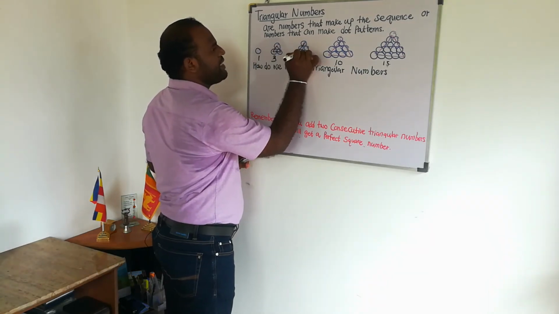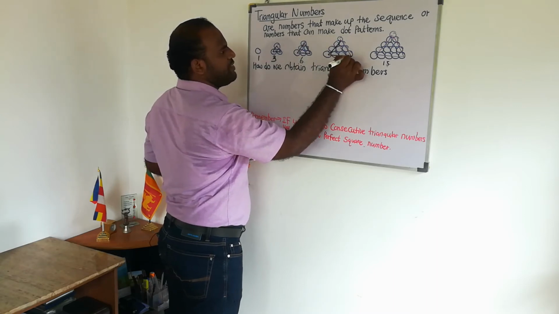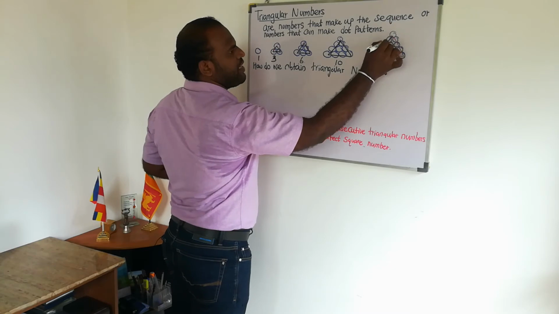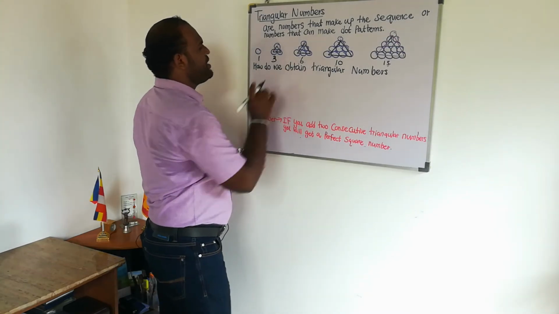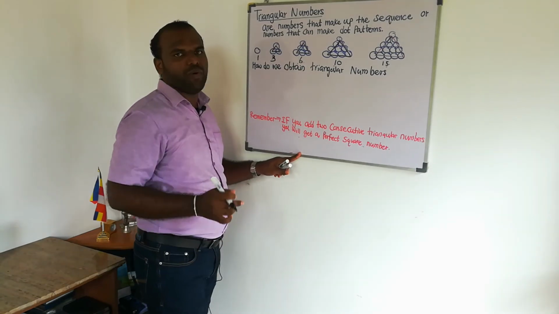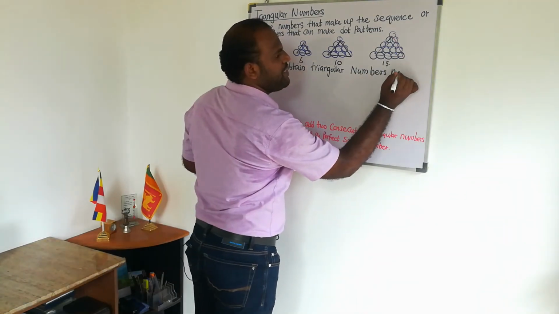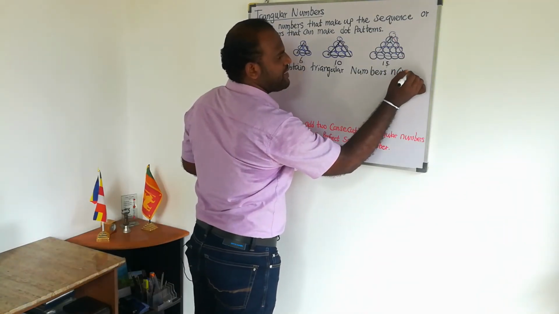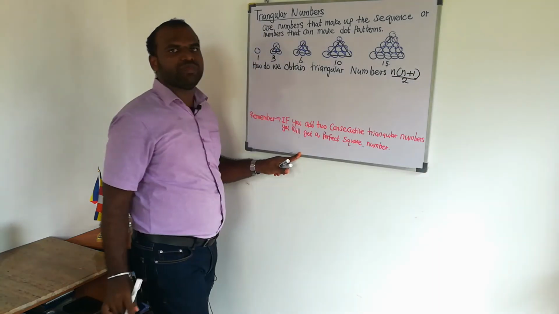You can see triangles in these dot patterns. So the question is, how do we obtain triangular numbers? There's a formula, which is n times (n plus 1) divided by 2.